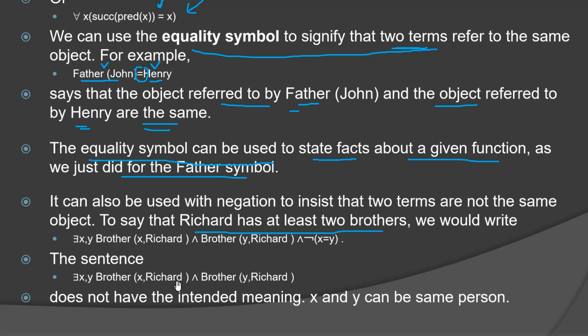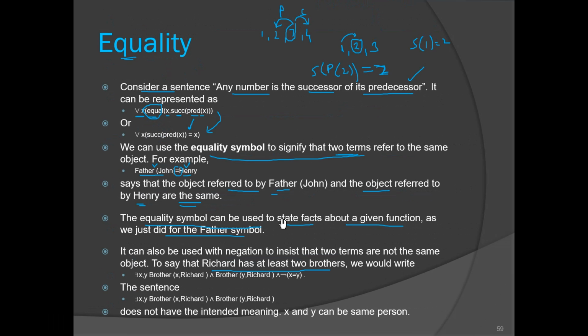They may represent the same person. So this is the importance of the equality symbol. In such a scenario you cannot use any other symbol. With the help of the equality symbol we have increased the representative power of first order logic.